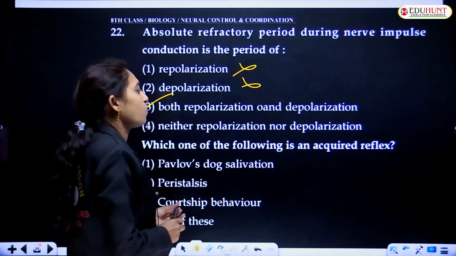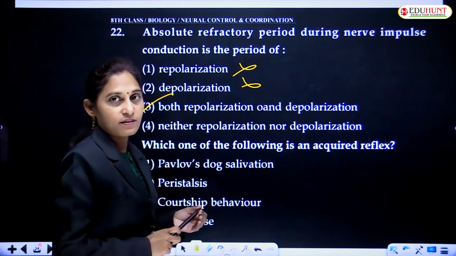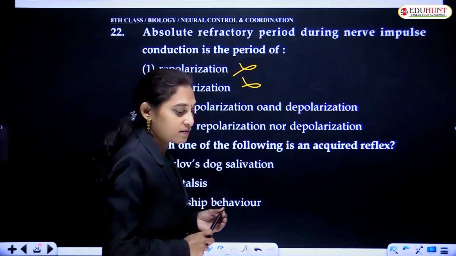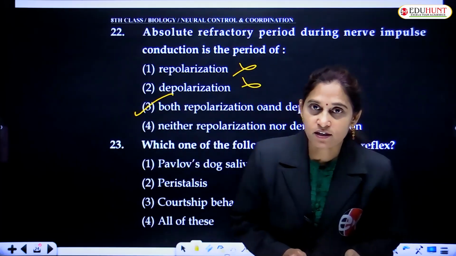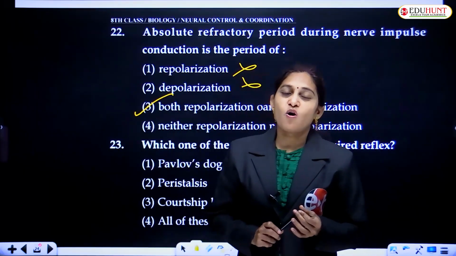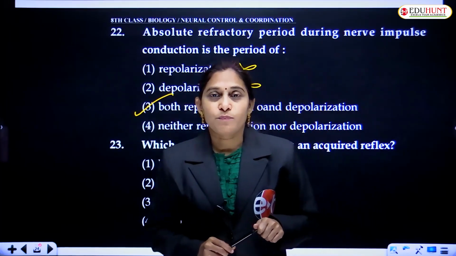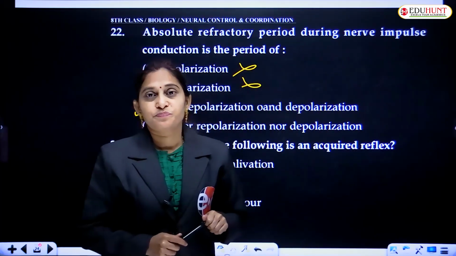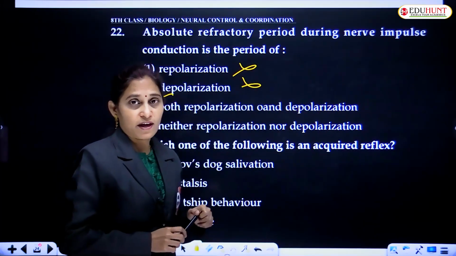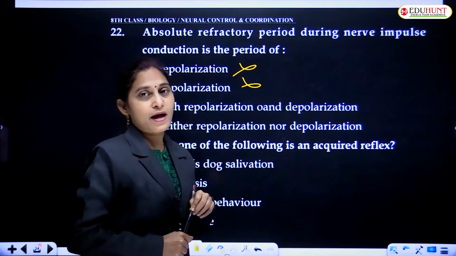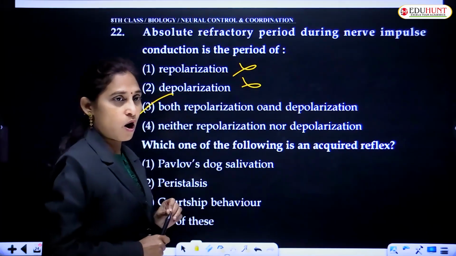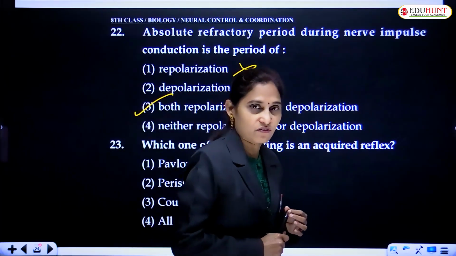Which one of the following is an acquired reflex? Acquired reflex is a conditioned reflex. Just now we have discussed about it. Pavlov's experiment proved that we can induce the reflex, we can condition, we can regulate, we can acquire some reflexes, as the dog acquired the salivation while ringing the bell.